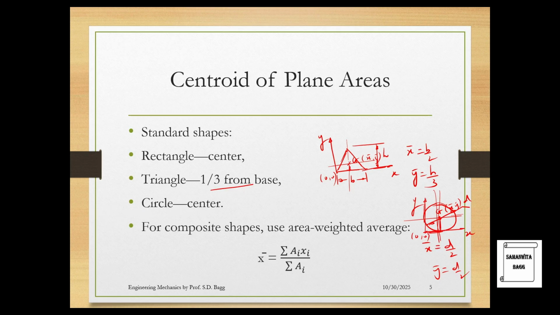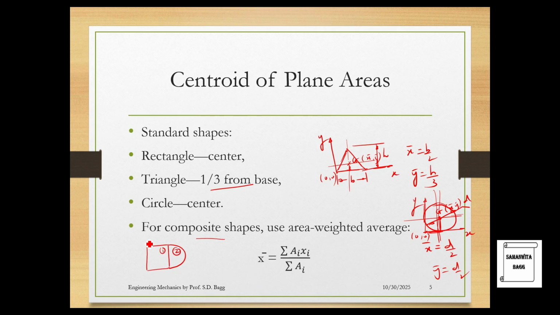For composite shapes, use area weighted average. Now this is a mathematical way of calculating. There is a formula. X bar is summation of ai xi upon summation of ai. Now i stands for the number of parts that you have divided into. We are talking about composite shapes. So you may have a shape like this. Say you have a rectangle and then you have a semicircle attached to it. So this is one section, this is two section.